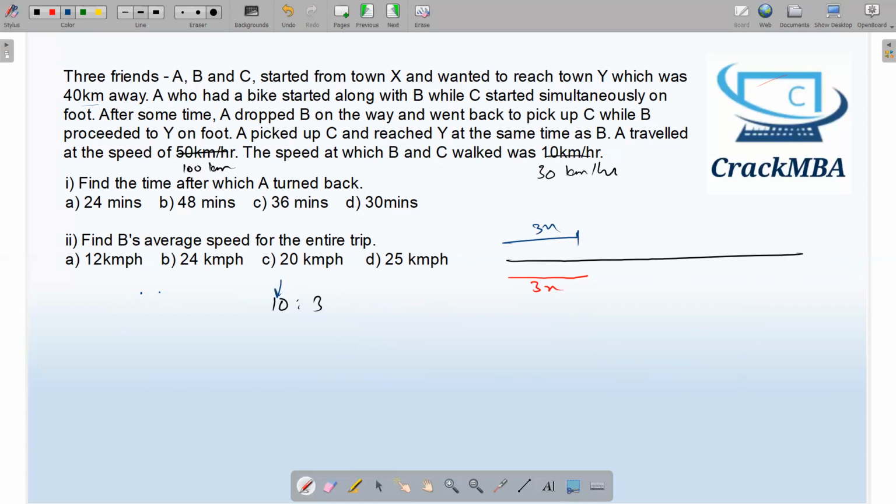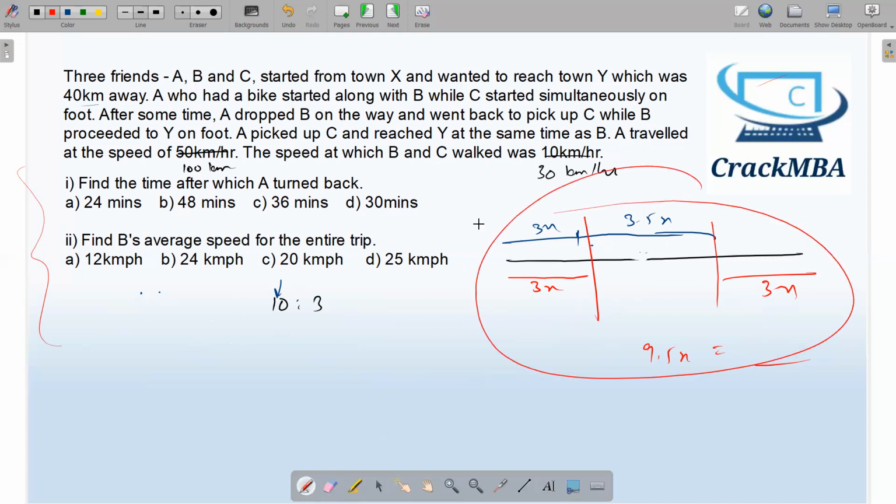So the remaining 7x will be divided into two parts. 7x divided by 2 is 3.5x forward, 3.5x backward. I just have to see the forward part only. So 3.5x. And as I told earlier, these two parts will be in symmetry, 3x and 3x, a total of 9.5x. Just equate it with the distance given. Okay, and let's find out the values. That's the easy part. The critical part is this only, dividing the distances in ratios.